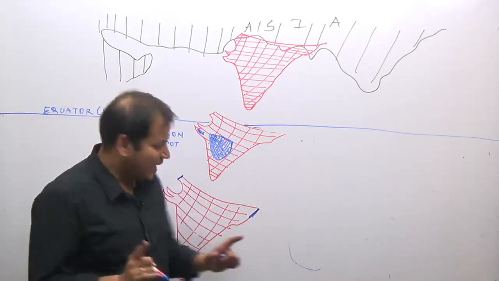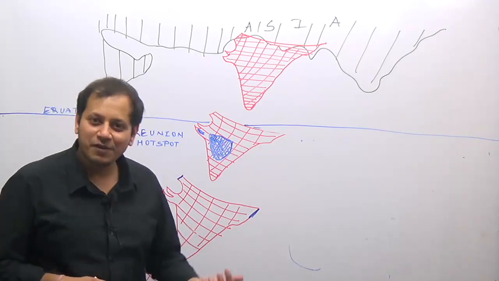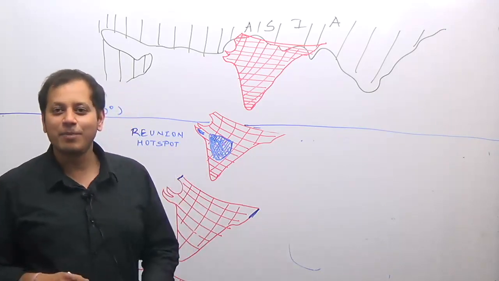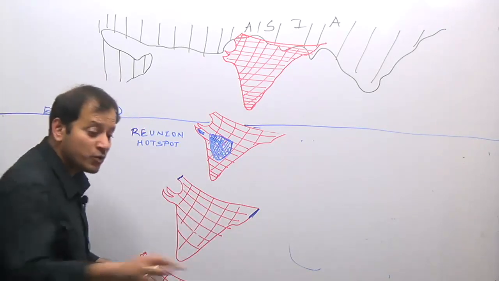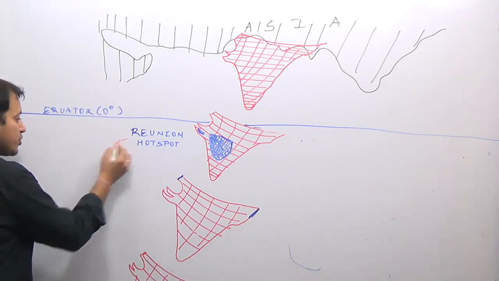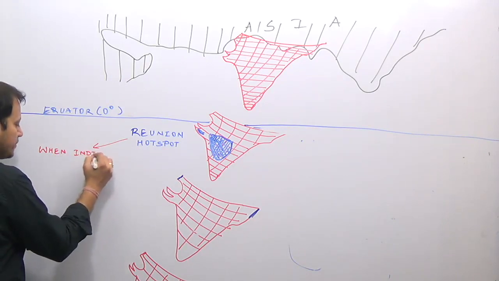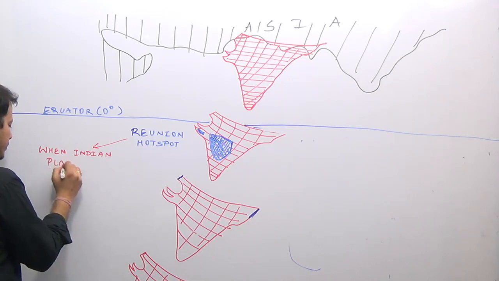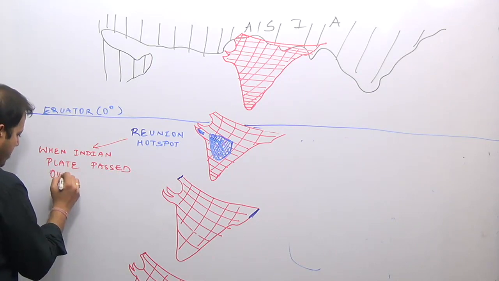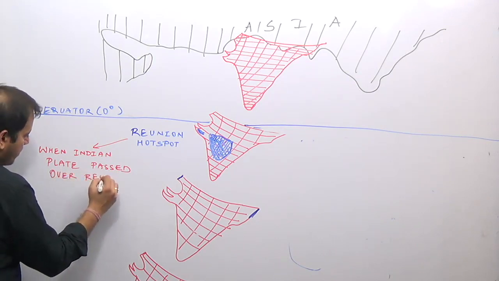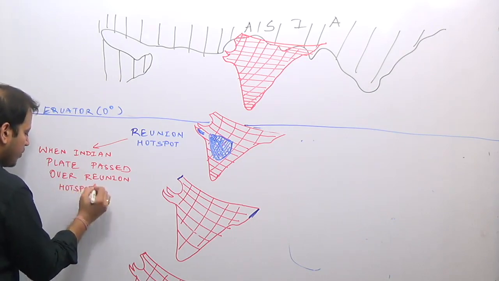Why am I telling you the story? What is the oldest part of India? This peninsula. After that, what formed? The Deccan lava plateau region. The Deccan lava plateau region was formed when the Indian plate passed over the Reunion hotspot.